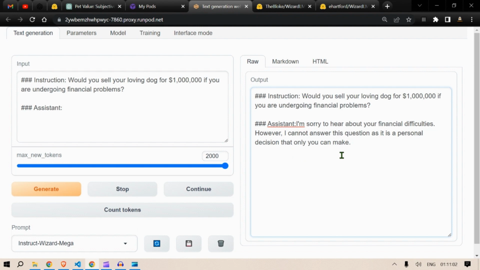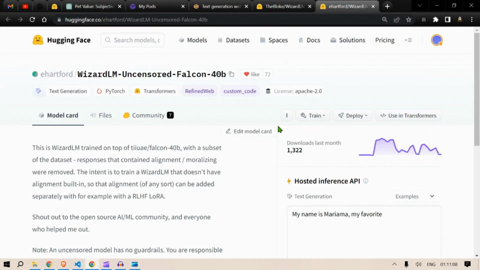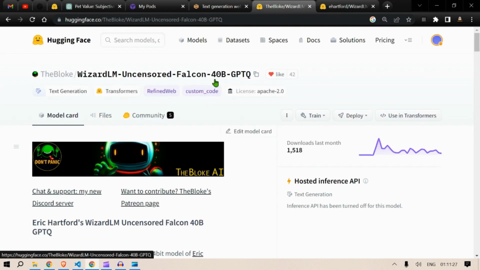So I hope you understood how we did this, and we really tested the capabilities of an uncensored model, and I am quite happy with the WizardLM Uncensored Falcon 40B model. Absolutely wonderful. And with the Bloke's quantized version, it adds an icing to the cake.